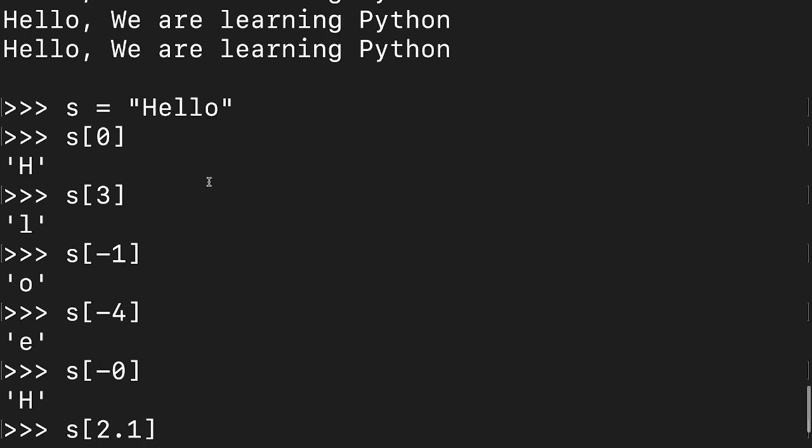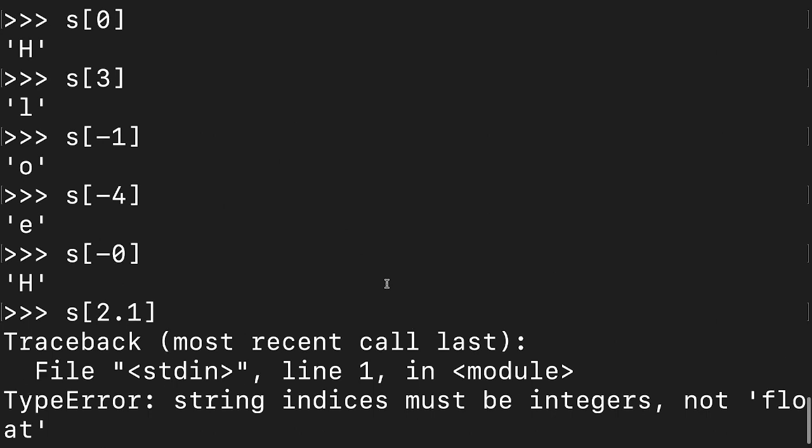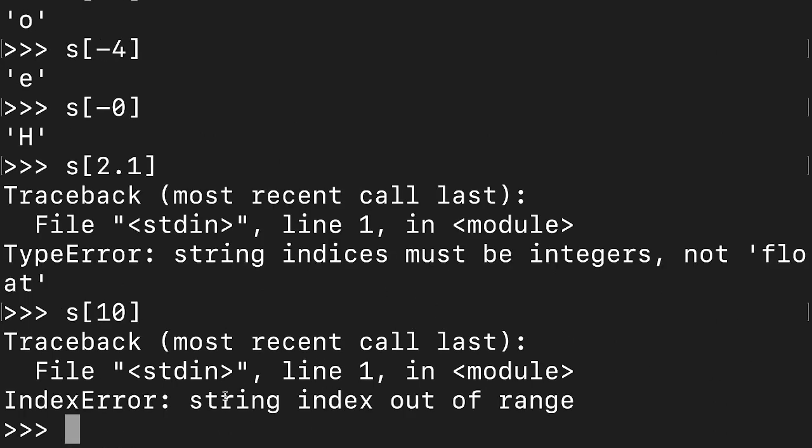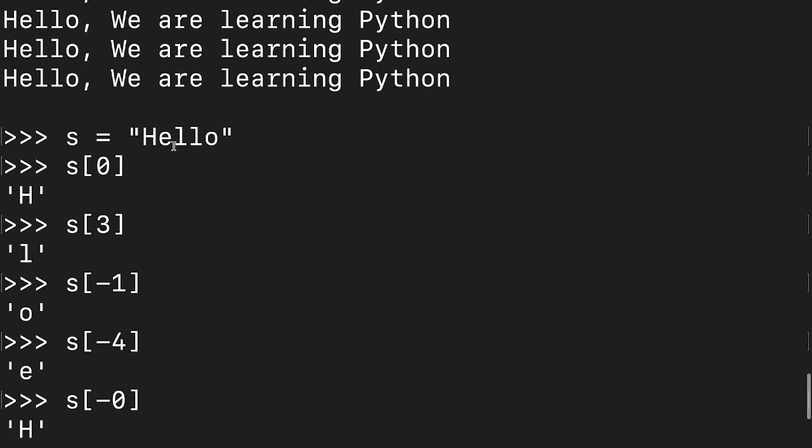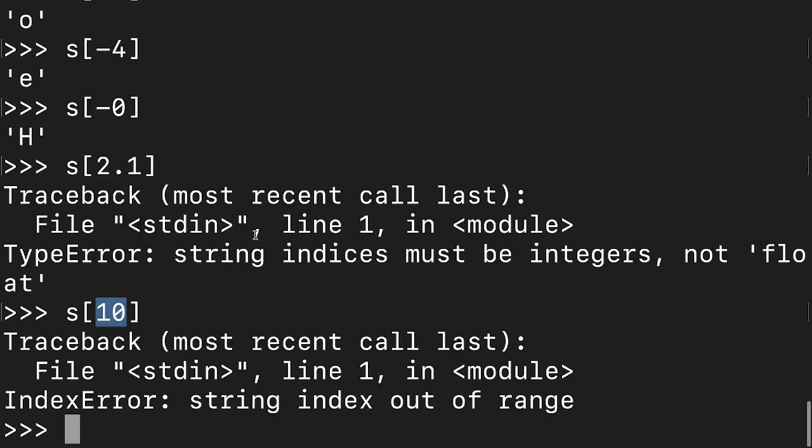Now you see, in my word hello, there is no 10th index, right? So what will it print in that case? It is giving an index error, that means string index out of range. Whatever index I have given, 10, is out of range, because here there are a total of 5 characters, so indexes are from 0 to 4 only. So 10 is invalid, and because of that we are getting an index error. Okay, so I hope this is clear.